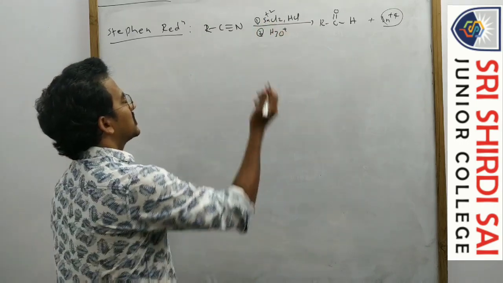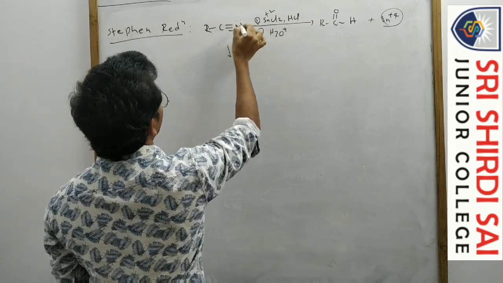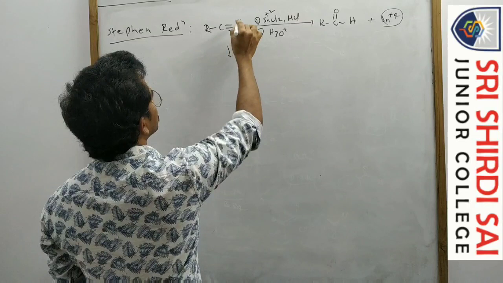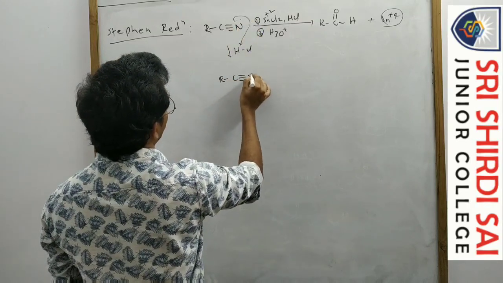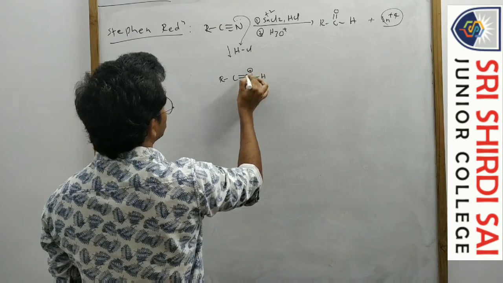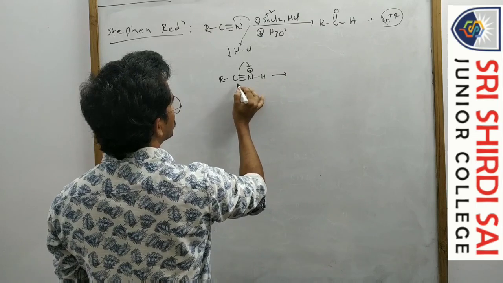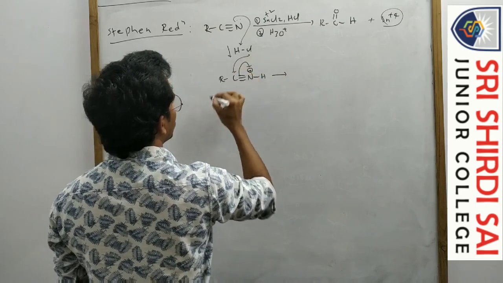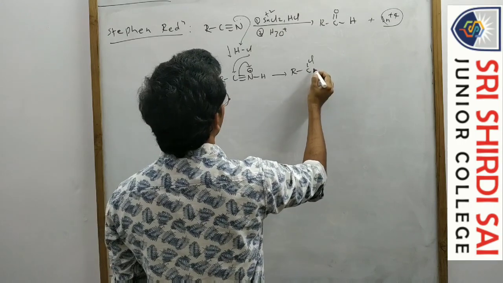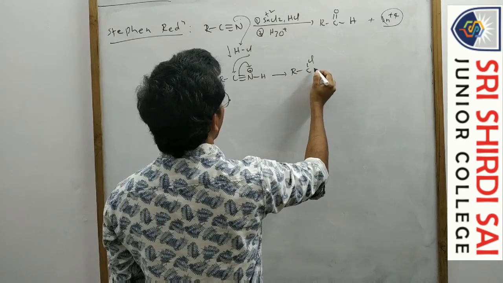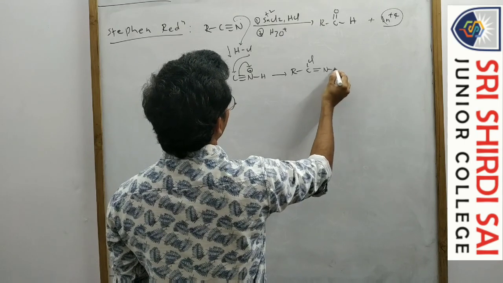So in this case, first of all, HCl. The nitrogen has non-bonding electrons, so protonation takes place. So R-C triple bond NH plus. Now these pi electrons are accepted by the nitrogen, so this one carries a positive charge. So Cl minus attacks this one, giving R-C-Cl double bond NH.